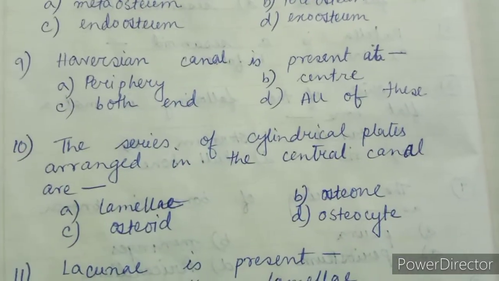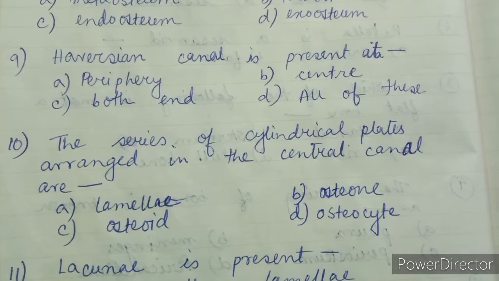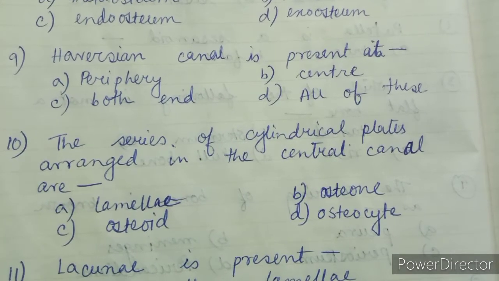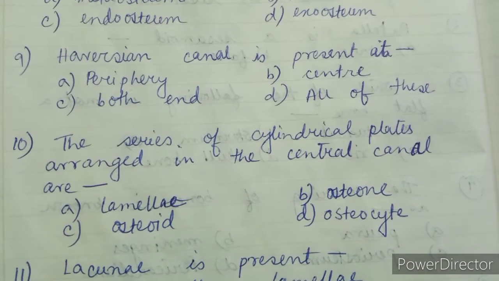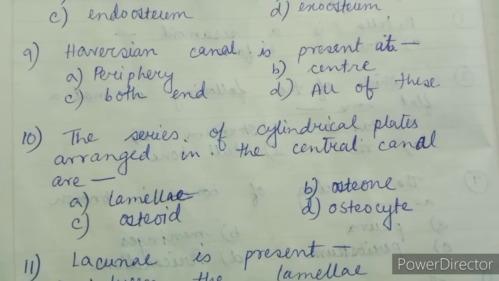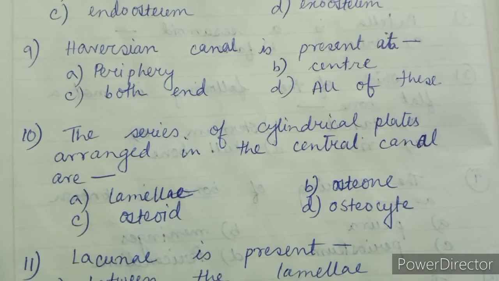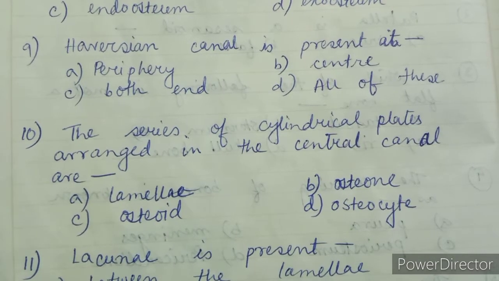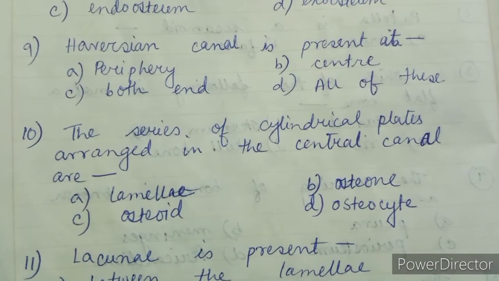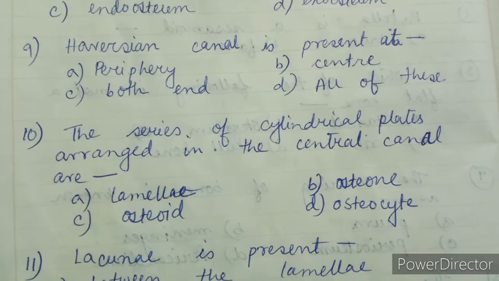Question number 9. Haversian canal is present at option A, periphery, option B, center, option C, both ends, option D, all of the above. The right answer is option B, center. Question number 10. The series of cylindrical plates arranged in the central canal are option A, lamellae, option B, osteon, option C, osteoid, option D, osteocyte. The right answer is option A, lamellae.